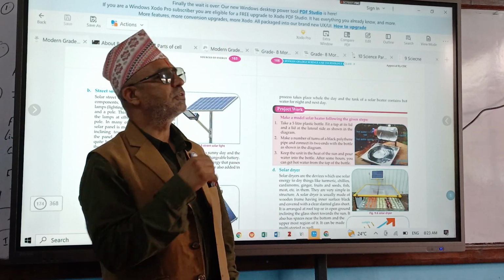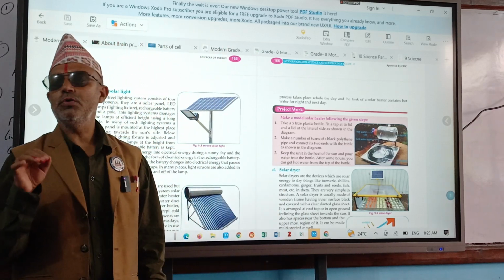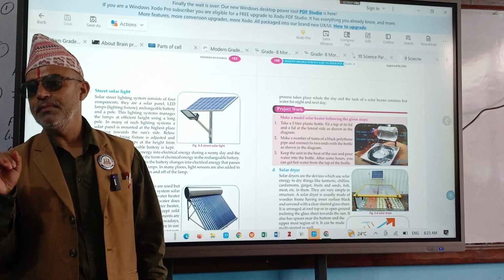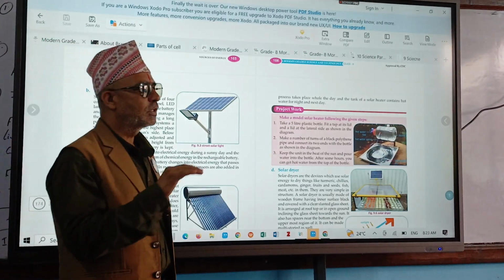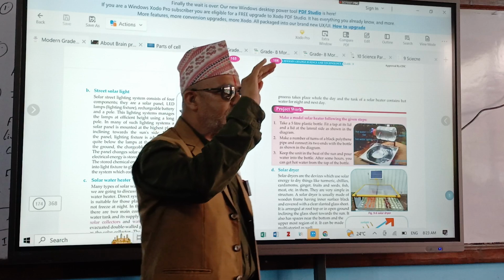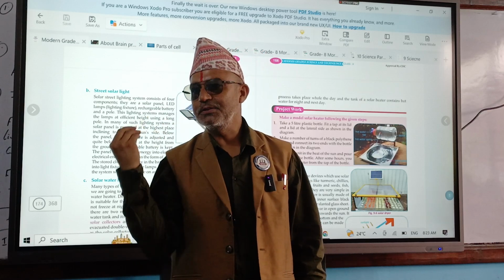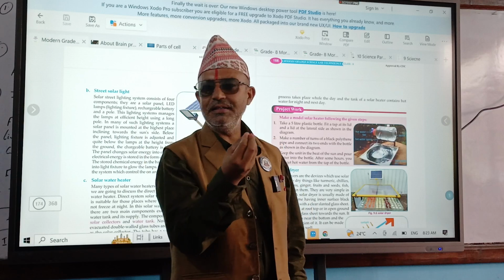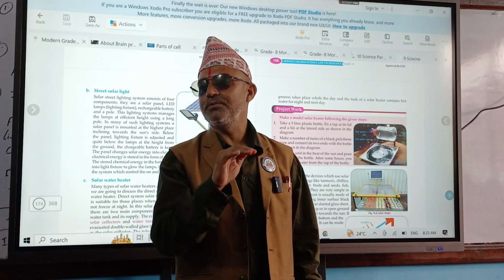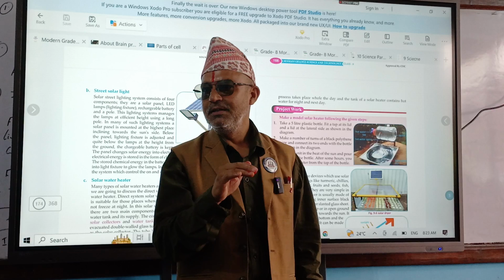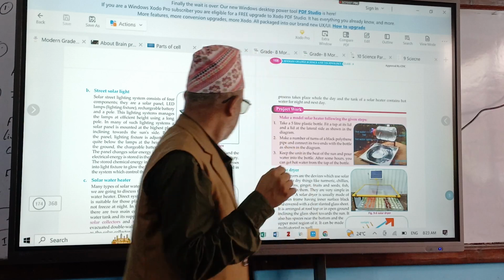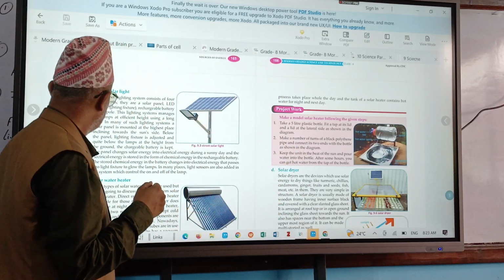But in such devices, they use a photovoltaic switch. Photovoltaic switch means automatically when the light becomes dim, the switch turns on and it functions. And when there is bright light, the switch turns off. Very interesting one, right? What is that called? Photovoltaic switch. Okay.